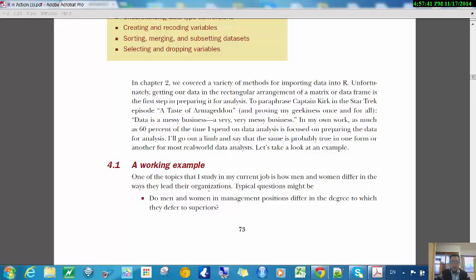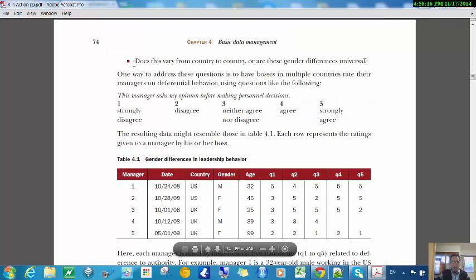So he's going to start with a problem that we're going to try and investigate. He says one of the topics that he studies in his current job is how men and women differ in the way they lead their organizations. So typical questions might be, do men and women in management positions differ in the degree to which they defer to their superiors? That's a kind of question that you might try to analyze through looking at data about these people. And another question, he says, is, does this vary from country to country, or are these gender differences universal?